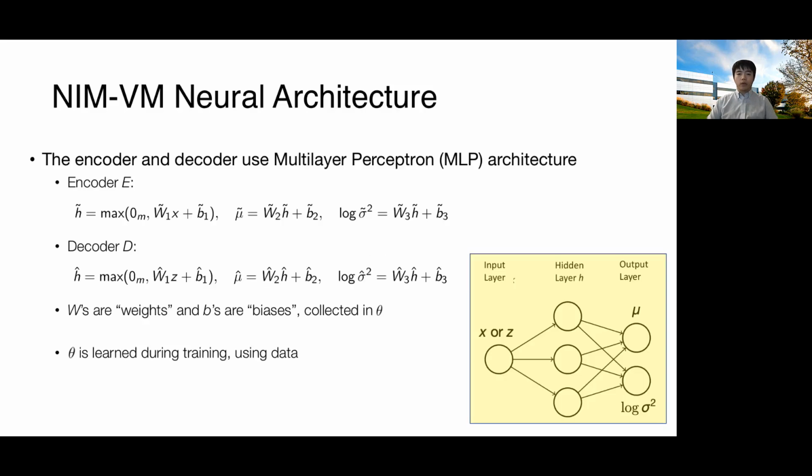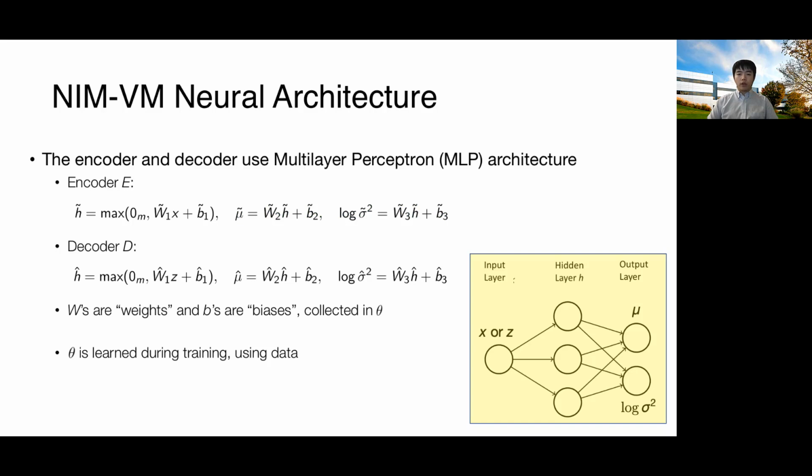Both the encoder and the decoder use a specific neural network architecture called multi-layer perceptron. It is inspired by biology. It has input, hidden, and output layers. At the hidden layer, some nonlinear transformation is applied to the input. And then, at the output, another set of transformation is applied to the hidden layer. Specifically, we can see in the encoder, we first do some matrix multiplication on the input data. Then a max operation is done on the result and the zero vector to compute the hidden layer. The max operation here serves as a nonlinear transformation. We continue to compute mu tilde and sigma tilde.